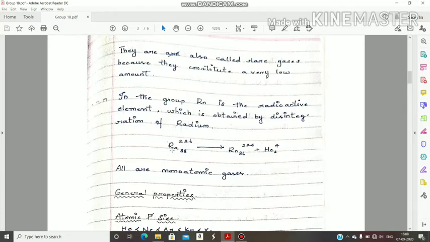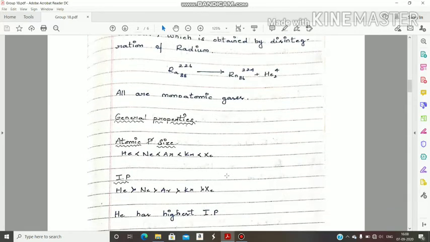When this radium undergoes decomposition, then we get radon along with helium, which is considered here as an alpha particle. So radon is a radioactive element in this group. Next, all are monoatomic gases.